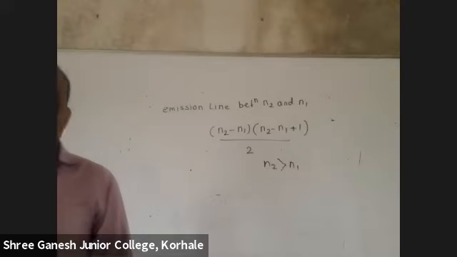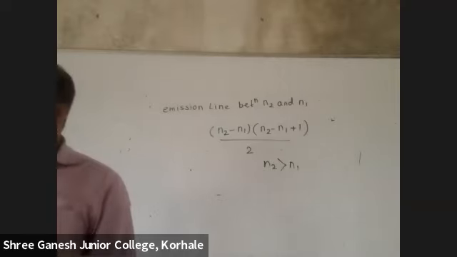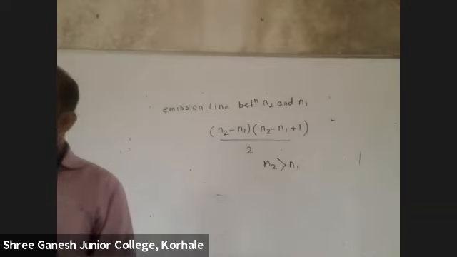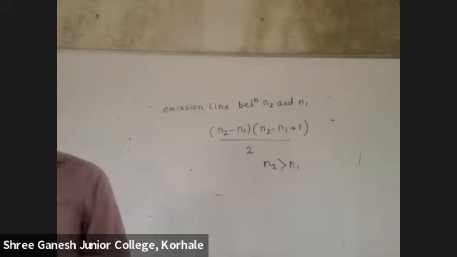From 7 it has come to 1, but will it come directly from 7 to 1? Sometimes it can come from 7 to 1, sometimes 7 to 6, 6 directly to 1, or 7 to 6, 6 to 5, 5 to 4, 4 to 3, 3 to 1, or 7 to 2, 2 to 1. Like that, how many lines are possible? Find out the total number of lines in the spectrum.